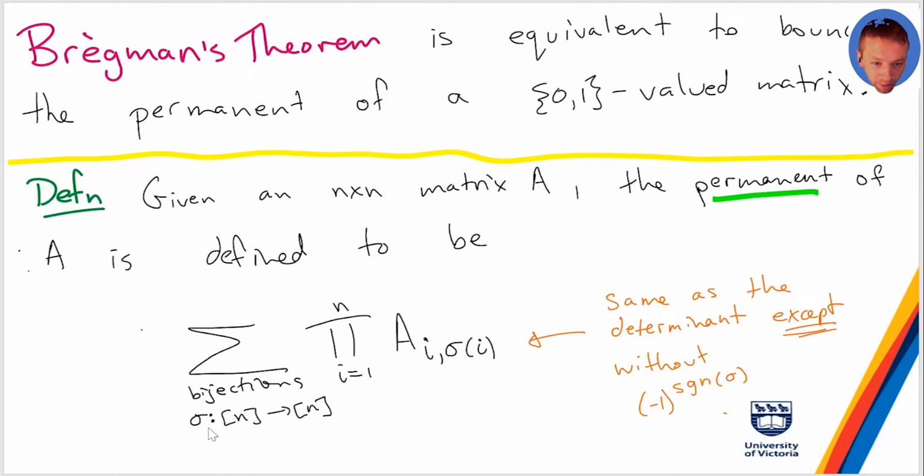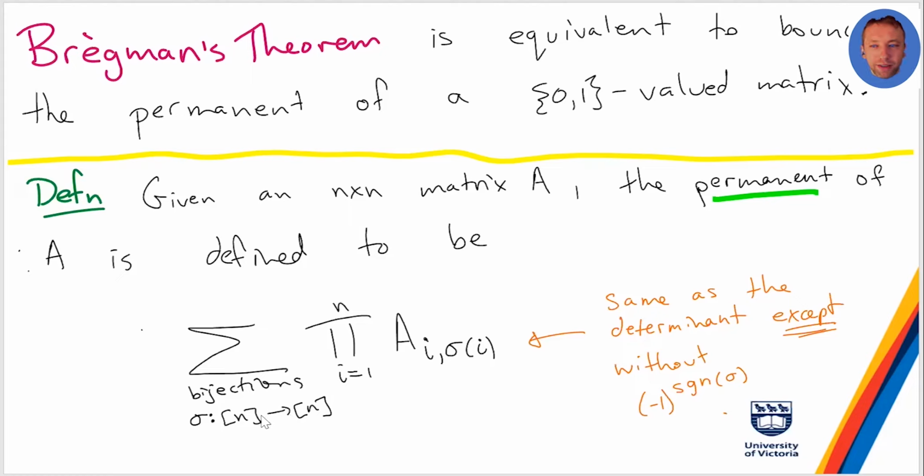You sum over all the bijections from n to n. And for each bijection sigma, you compute the product of A_{i, sigma(i)} over all i equals 1 to n. So for example, if you take the identity bijection, so sigma of i equals i, this will take the product of diagonal entries, right? Then you're going over all the different bijections, taking this product and adding them all up.